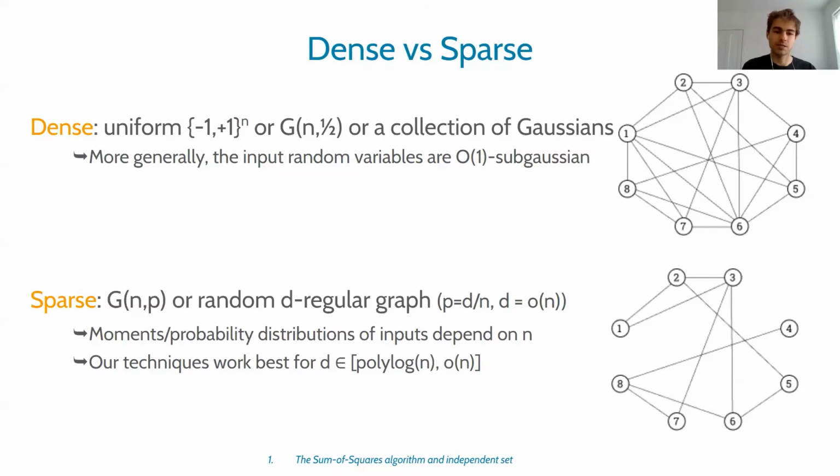On the other hand, the sparse setting, which is what we study, can be G(n,p) for p no longer constant. p is d over n, where d is the average degree of the graph. And now the average degree is no longer linear, it's some sublinear function. And so the moments of the input distribution now depend on n. The techniques developed in this paper work best for d in the range of polylog n to n. Unfortunately, we're not able to prove results for the constant degree d regime, which is also interesting, but it seems possible that our techniques might be extended to that regime, and that's an area for future work.